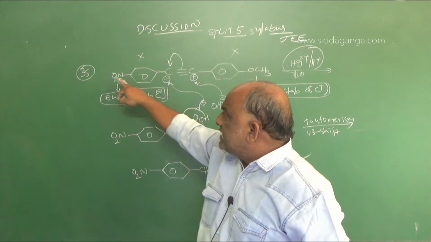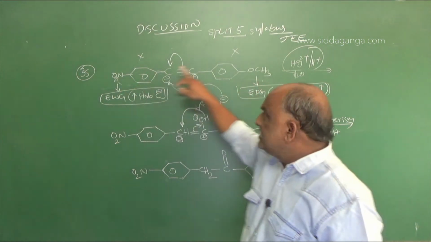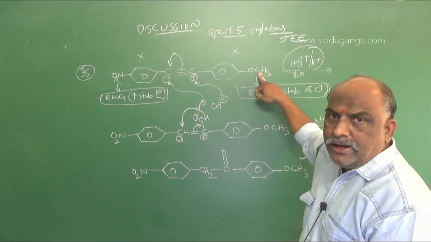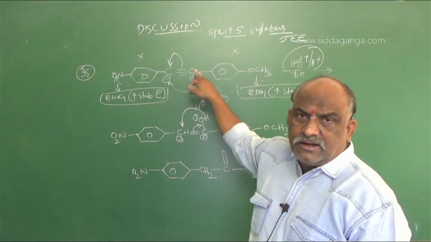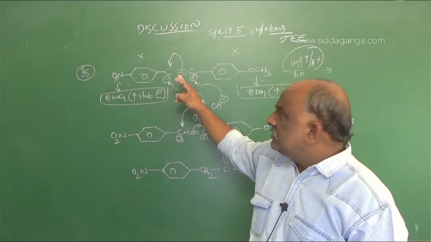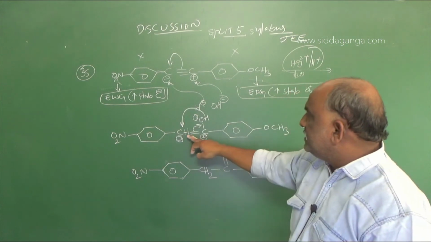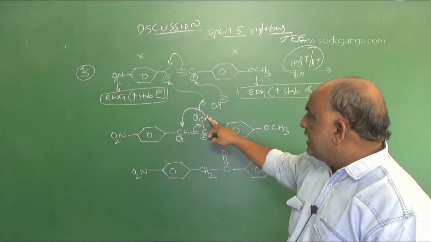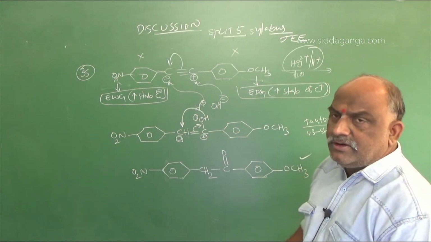The deciding factor is these groups. One is an electron withdrawing group, here an electron donating group. Electron donating group requires positive charge. Electron withdrawing group requires negative charge. So delocalization to the left side, then you will get CH double bond C OH and here a 1,3 shift. You know the 1,3 shift in tautomerism.